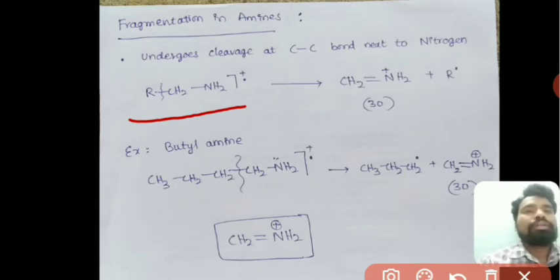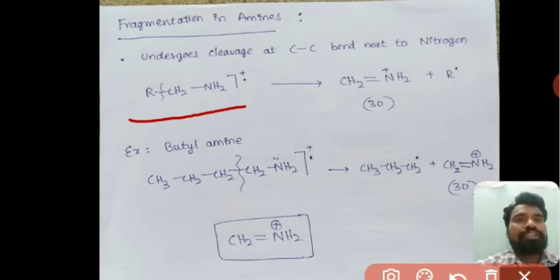In the case of amines, the basic point is that the carbon carbon bond which is adjacent to the nitrogen will break.